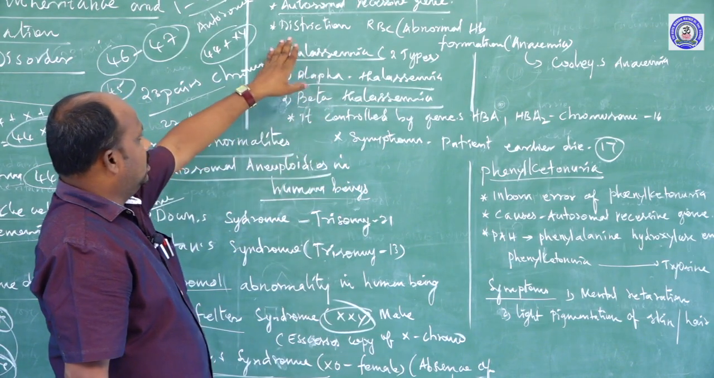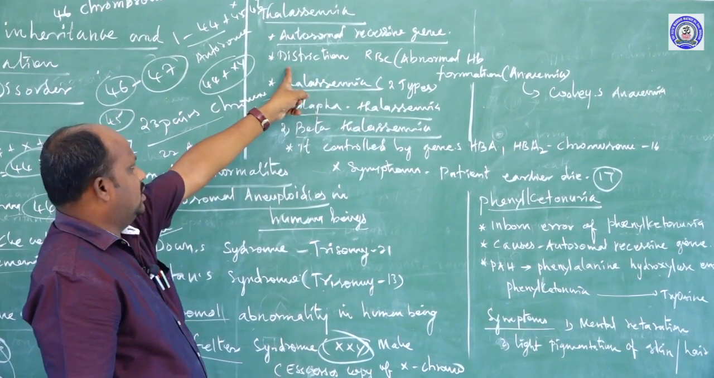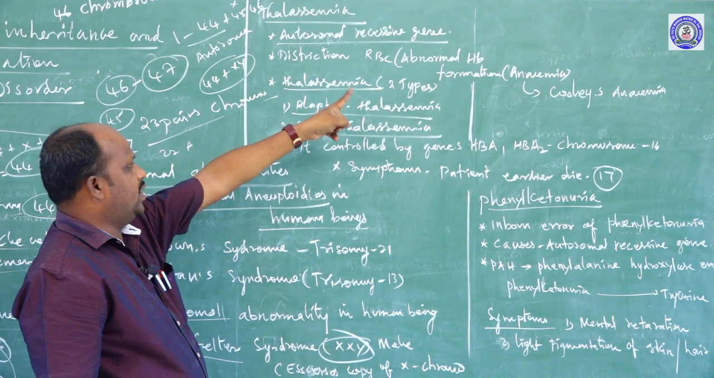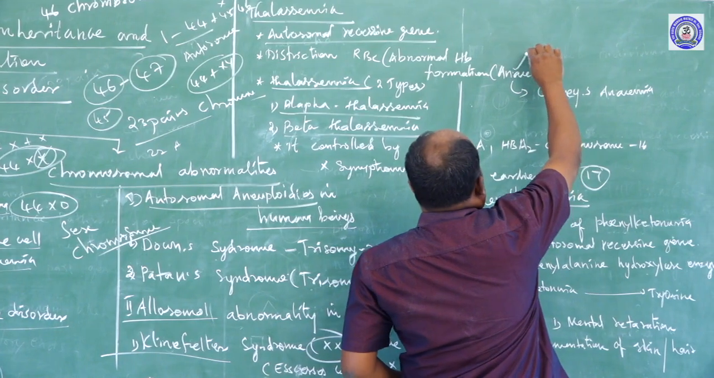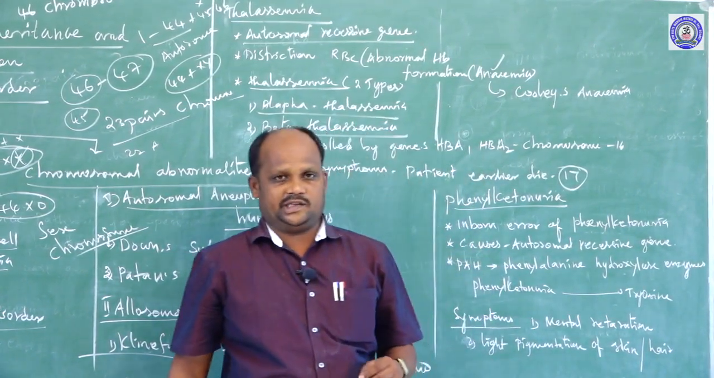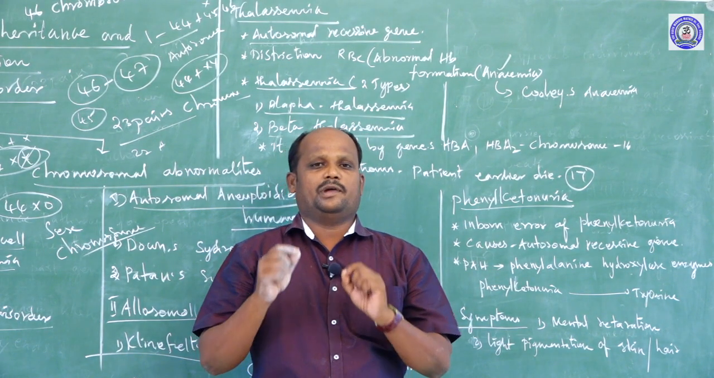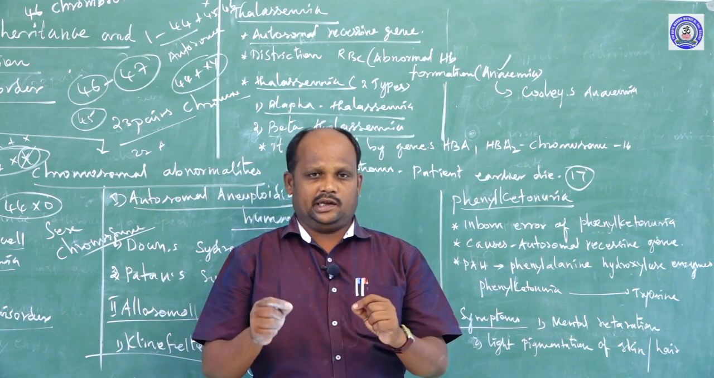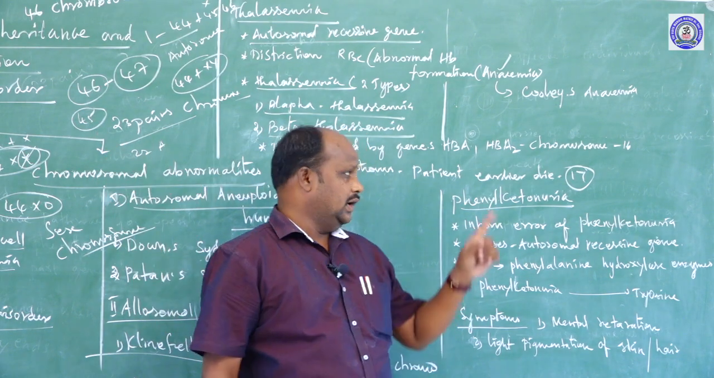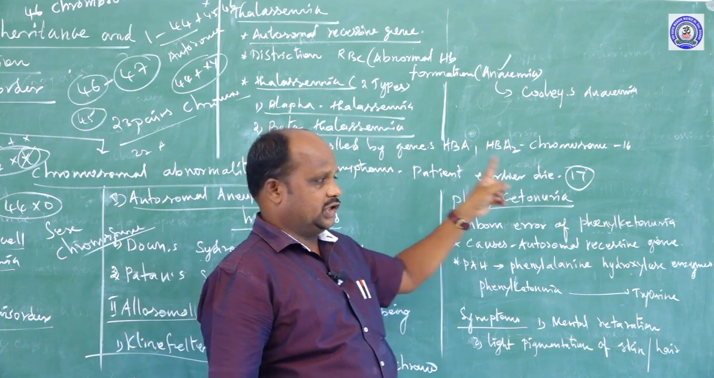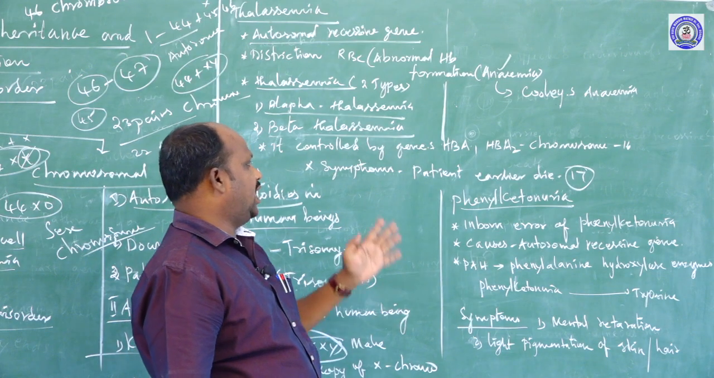So thalassemia is caused by autosomal recessive genes, resulting in destruction of RBC and formation of abnormal hemoglobin. Abnormal hemoglobin formation is called anemia. Anemia means loss of RBC. One more word, you should not be confused: amnesia. Amnesia means memory loss. It is also one type of genetic disorder disease, but amnesia is caused by the 21st chromosome. Anemia is caused by autosomal recessive genes, related to destruction of RBC and abnormal hemoglobin formation.